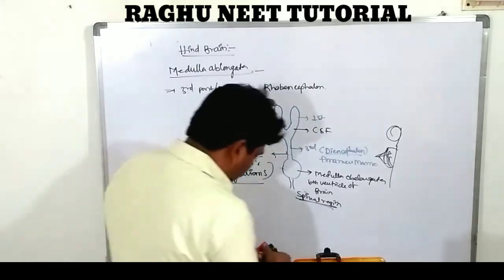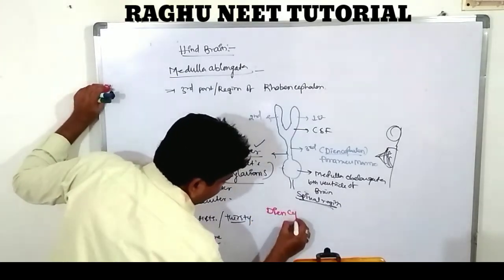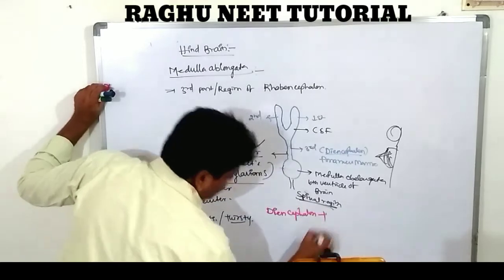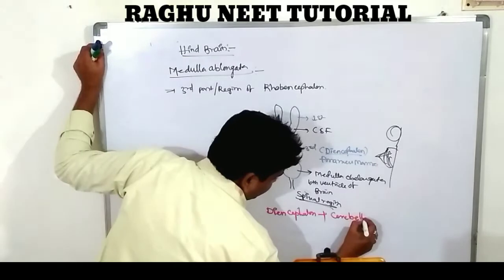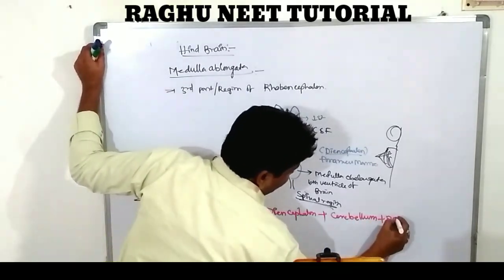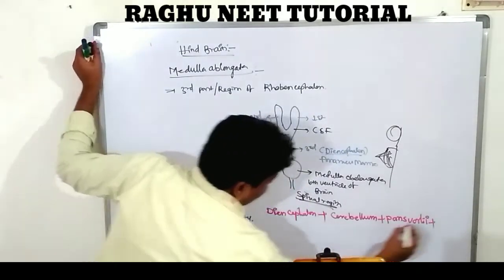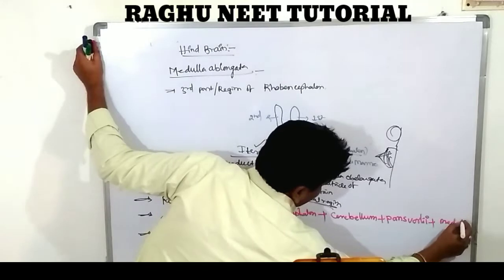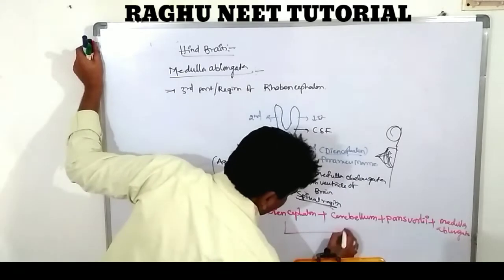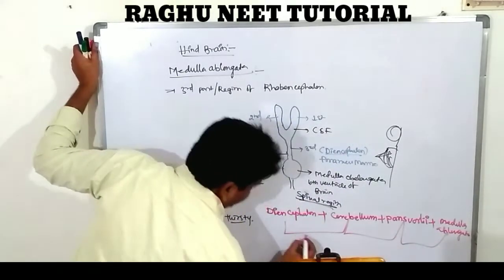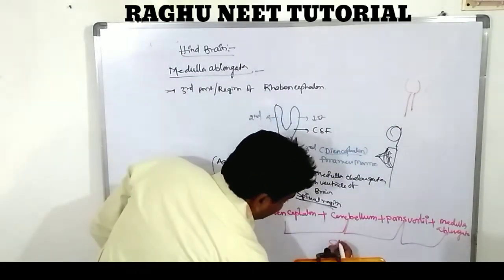What I am saying: the extension of the diencephalon, cerebellum, pons varoli, and medulla oblongata. These four together, the posterior extension, form the stem.